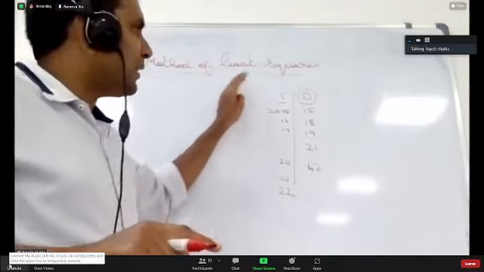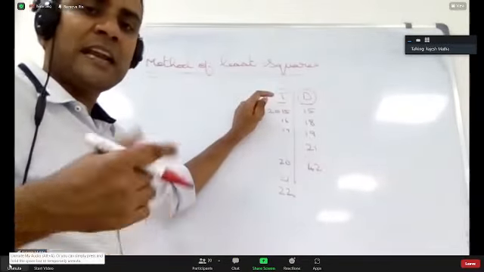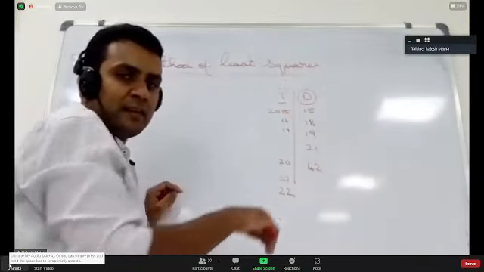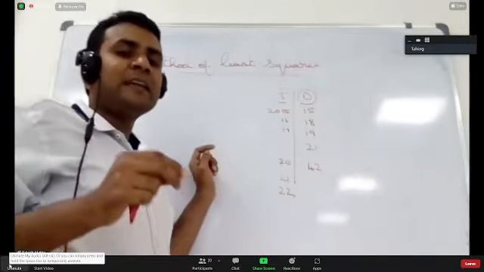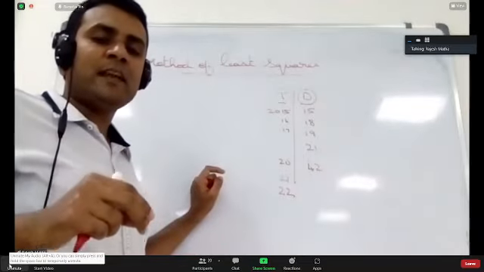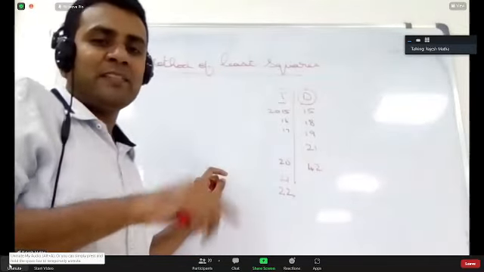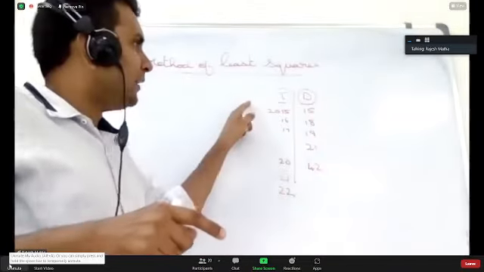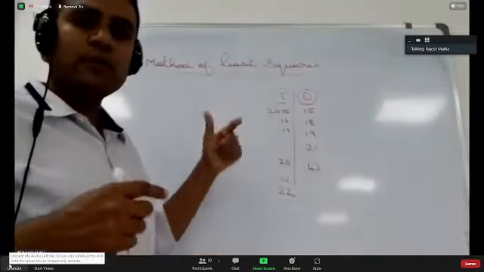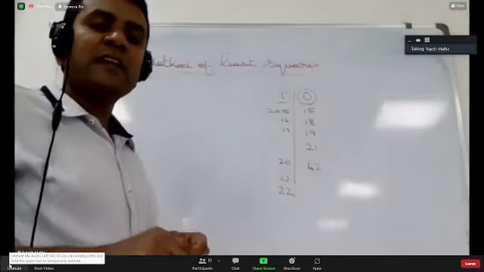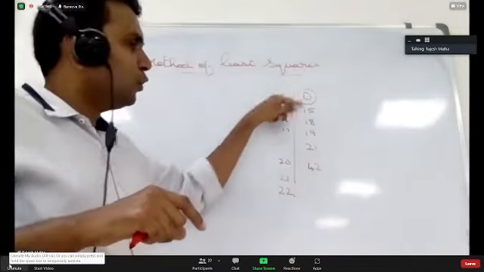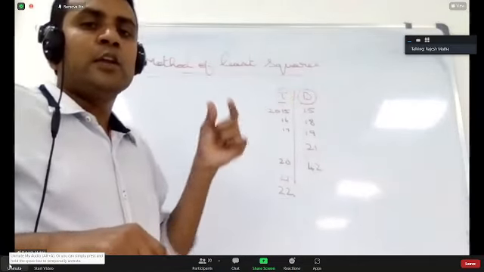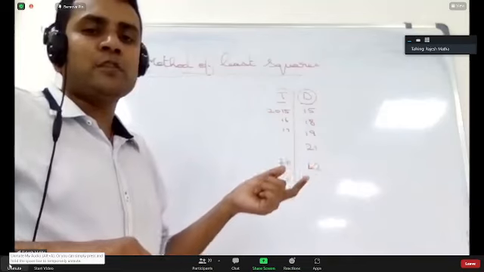What I'll do in the least square method is generate a mathematical equation for the past data that is there. I already told you that in time series analysis, you need past data and present data to forecast the future value. In the method of least squares, we will generate the equation for these two variables, time and demand. If you are able to generate that equation, we can calculate the future value.